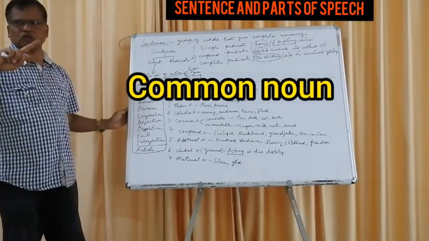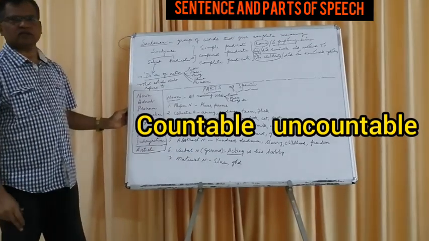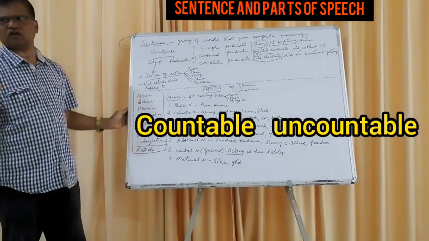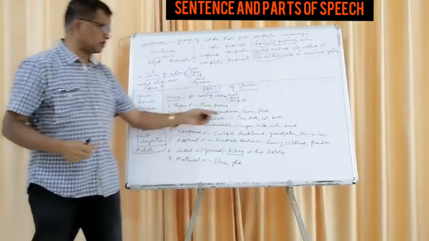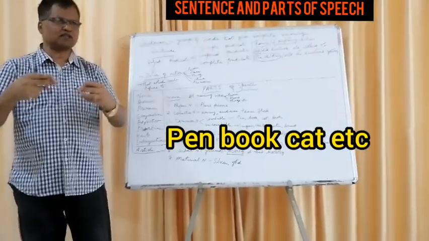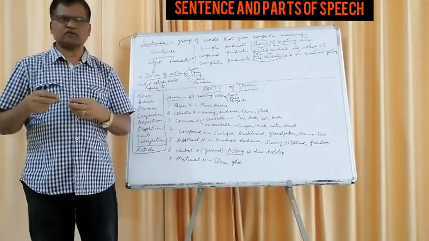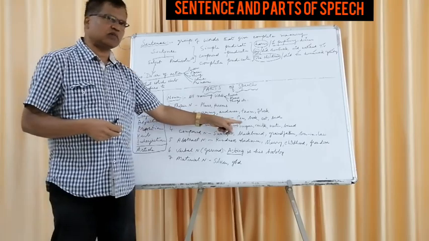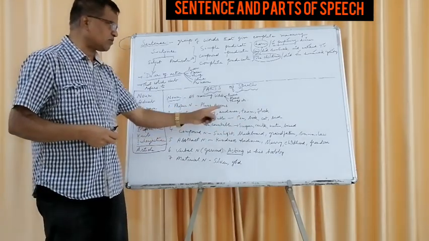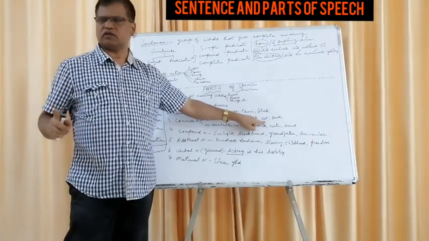One more is common noun. Common noun is divided into 2: countable and uncountable. Some things are countable, some are not. For example, countable: pen, book, cat, bed, etc. You can count 1 bed, 2 beds, 3 beds, and usually they take plurals also. But they are all common. For example, when you say cat, it's a common noun.